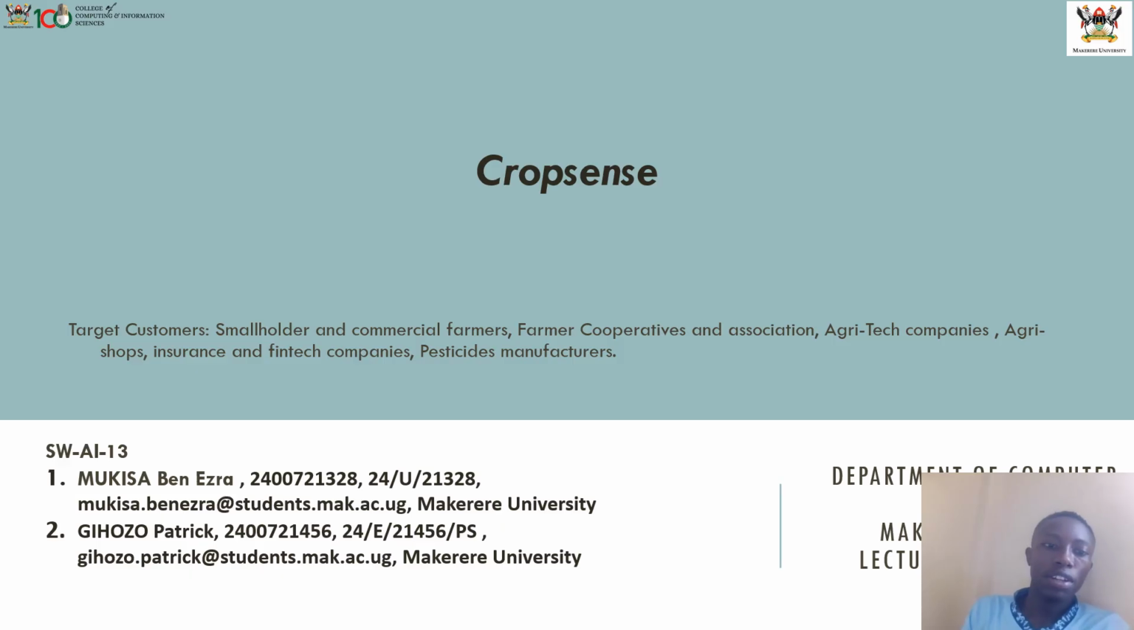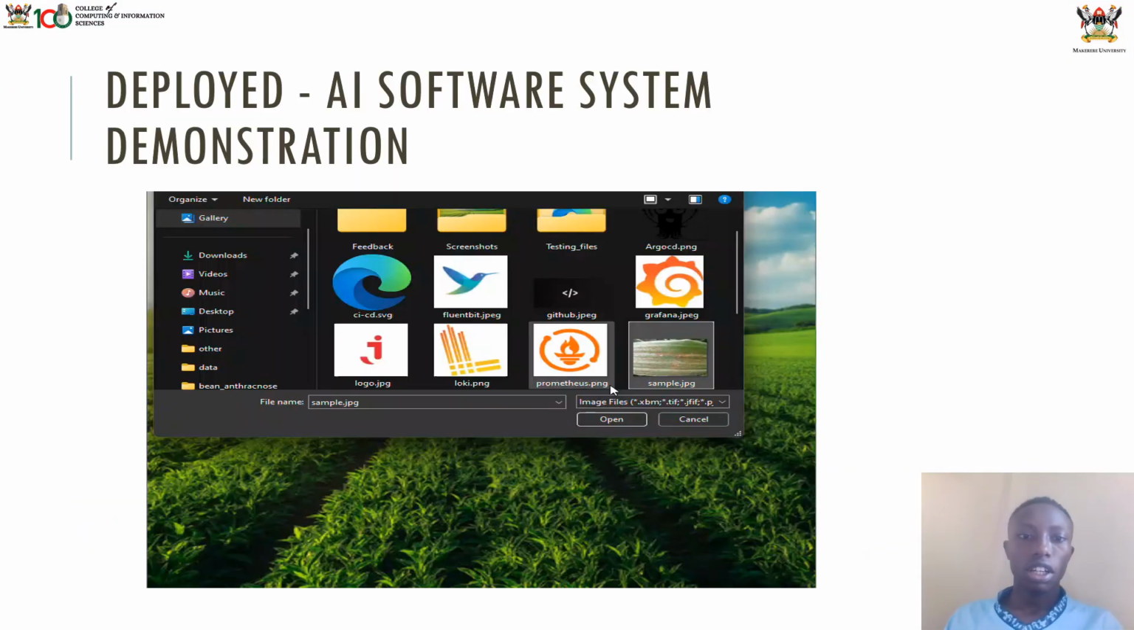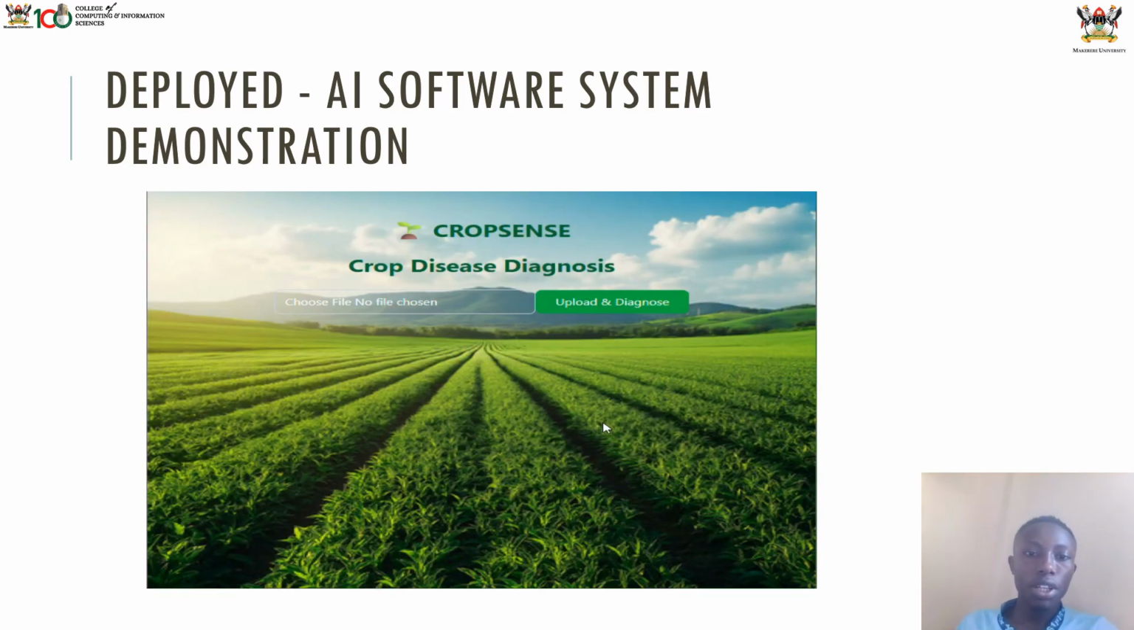I'm with my friend Kisa Ben Esla, and Cropsense is an AI tool that helps farmers to diagnose their crops and provide recommendations, as well as where to buy those recommended pesticides and other mitigation measures. So this is a demo video of our Cropsense. It shows how basically we upload the image and it provides the recommendations and where to buy the recommended pesticides.